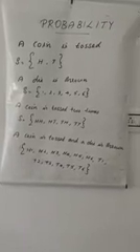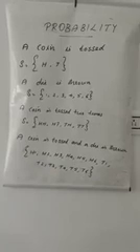Then what is the probability of getting an odd number? How many odd numbers? 1, 3, 5. Again 3. Answer 3 by 6, 1 by 2. Then what is the probability of getting a prime number? Yes, 2, 3, 5. 3 by 6, 1 by 2.